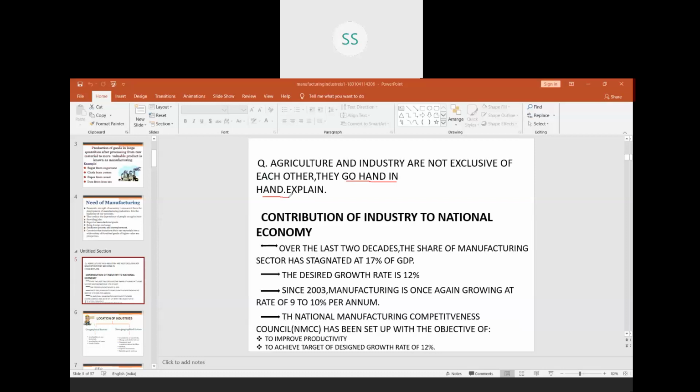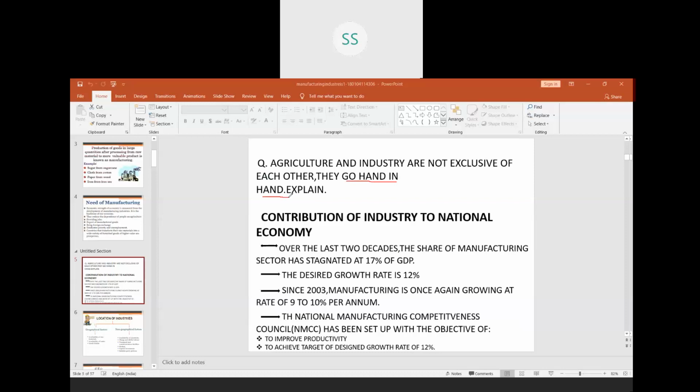In the same way, we have the jute industry dependent upon raw jute. So we have so many examples of how industries are dependent on the agriculture sector. We have seen that both of them go hand in hand, or both of them are dependent on each other. So in this way, you will explain in 2 paragraphs with examples and give your answer. Thus, both of them are dependent on each other.